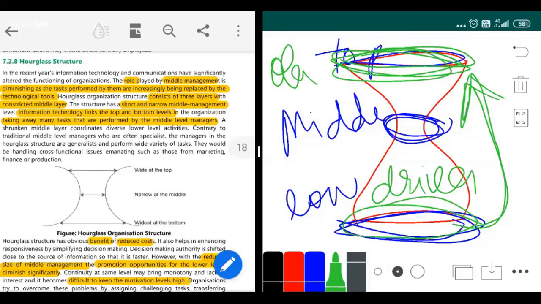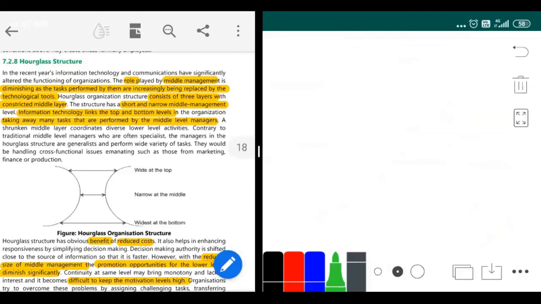I'm reading the text, guys. The role of middle management is diminishing as the tasks performed by them are increasingly replaced by technological tools. This consists of 3 layers and a constricted middle layer. You have a top, middle, and bottom layer, whereas the middle layer is very constricted, short and narrow.